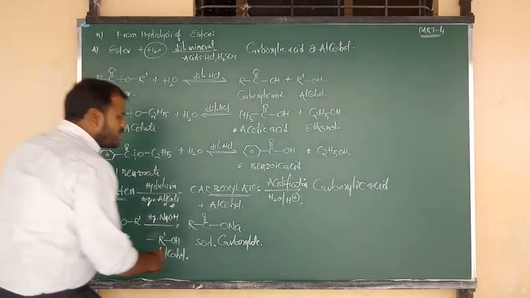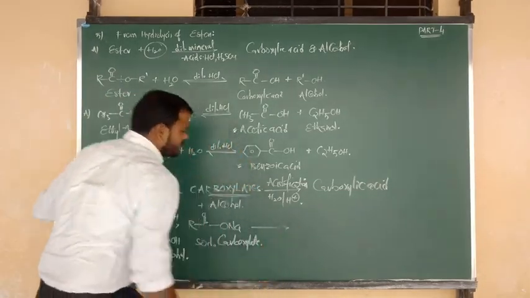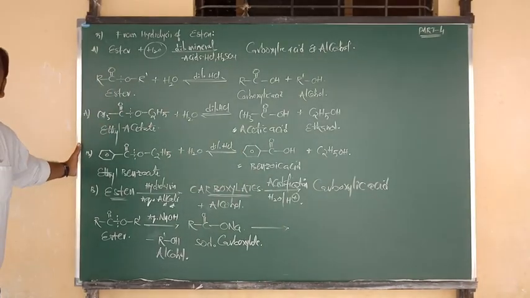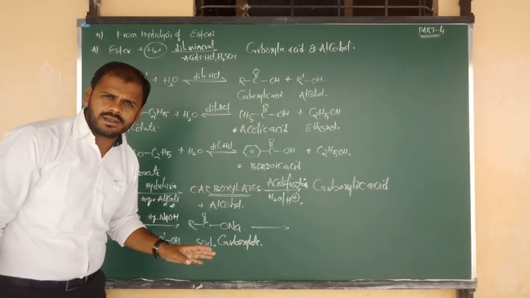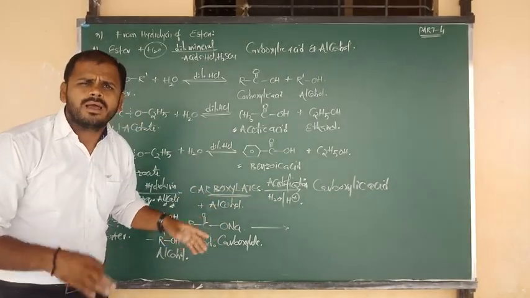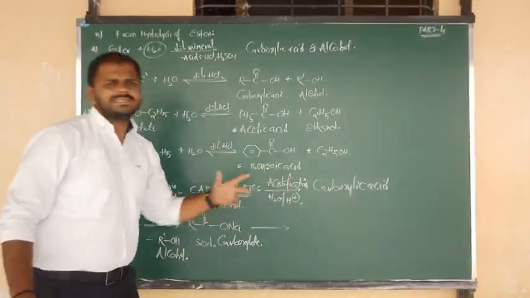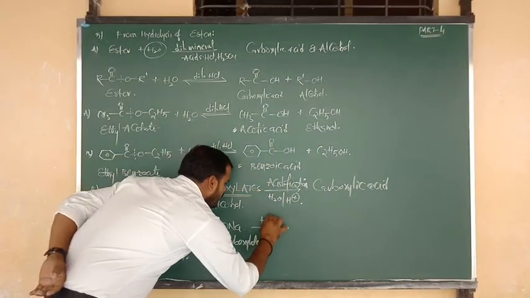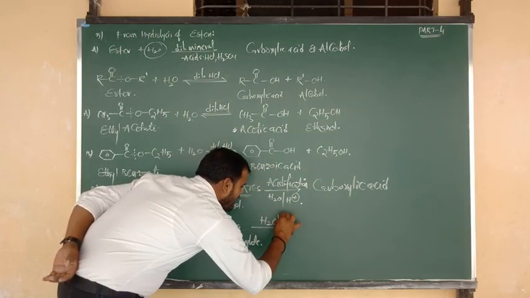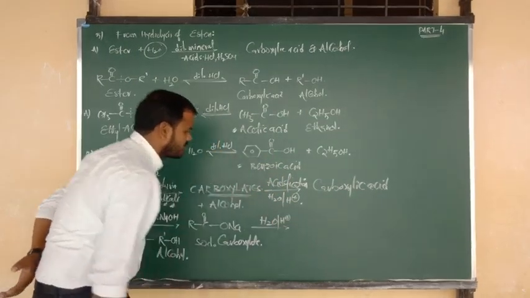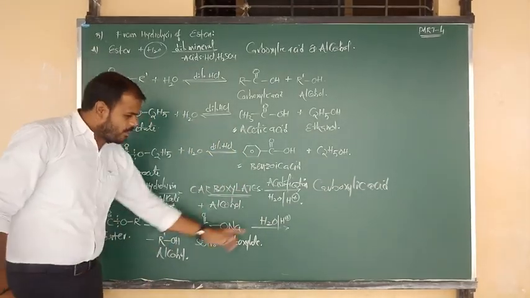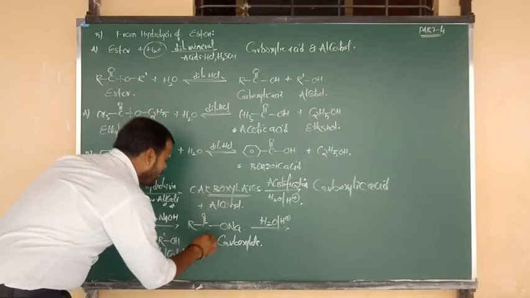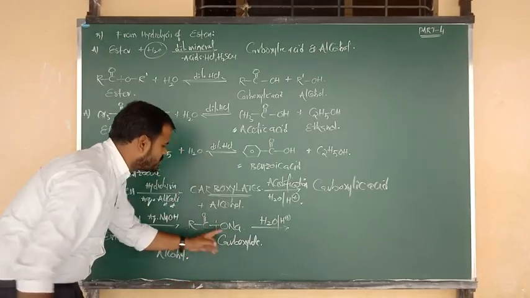Okay, such sodium carboxylate is followed by what? Acidification. You can write dilute HCl, or you can write dilute H2SO4. Otherwise you can do hydrolysis in acidic medium, as you wish. Now sodium carboxylate upon hydrolysis in acidic medium, the bond is going to break between carbon and oxygen.